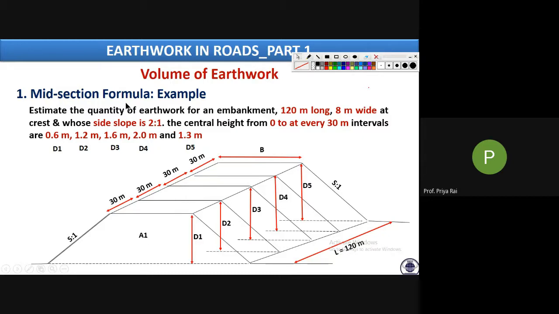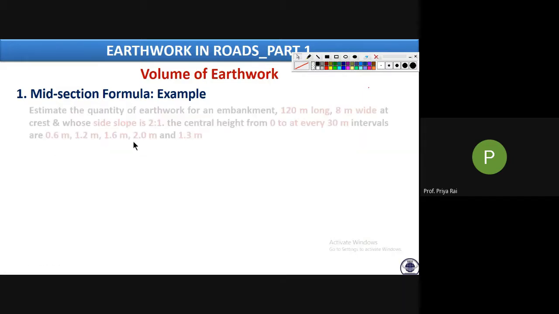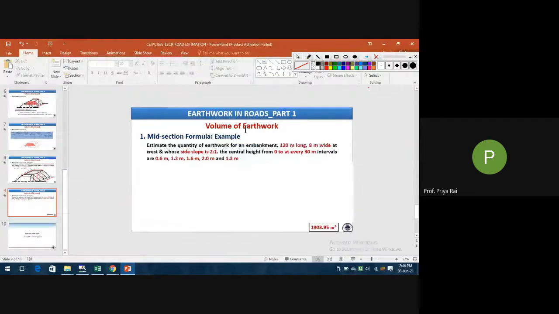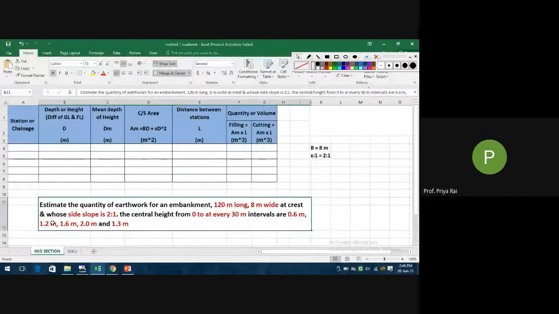So how to use the mid-section formula? First we need to draw this table. Let us go to Excel and try to solve it there. Here is the question. 120 was the total length, divided into sections of 30 meters each. So how many sections are there? 4 sections. B is given as 8 meter, and S:1 is given as 2:1.